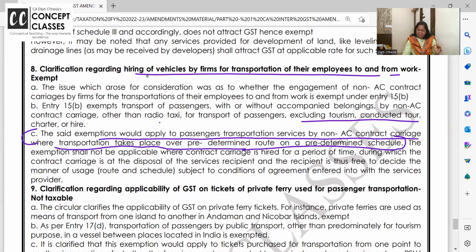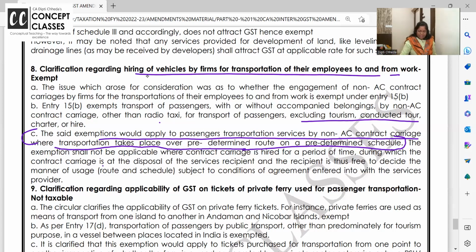But if the non-AC buses, or whatever vehicles, are provided for a predetermined route and schedule for conveyance, it is exempt. And if it is AC, very well taxable. The exemption is not applicable where contract carriage is hired for a period of time. We are hiring this vehicle for 6 months. Then it is taxable. We are hiring this vehicle for this route and this schedule. इसके अलावा हम कोई use नहीं करेंगे vehicle का. Then exempt.